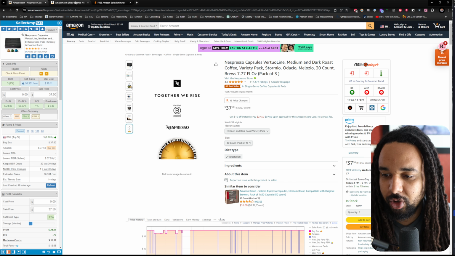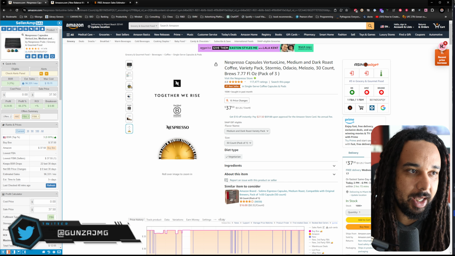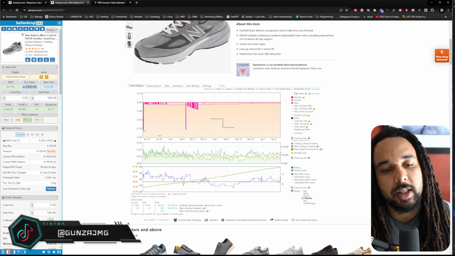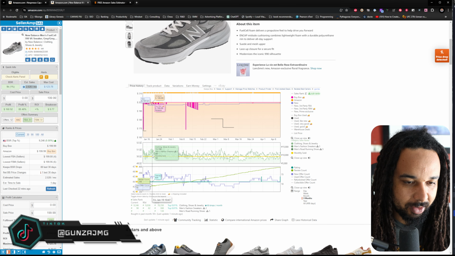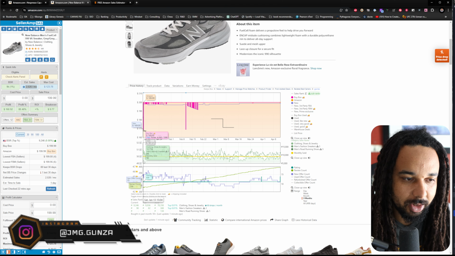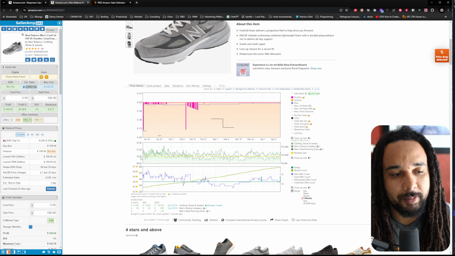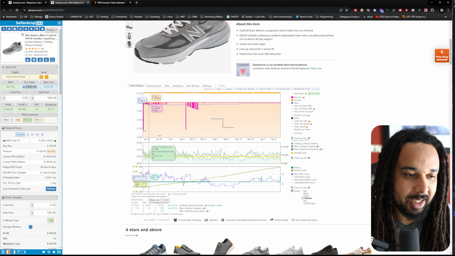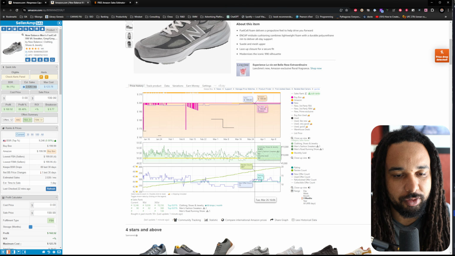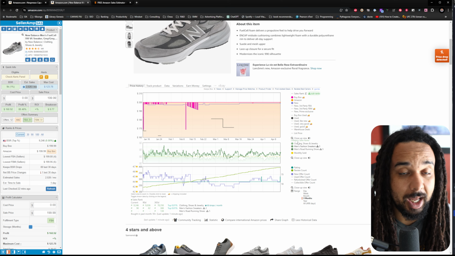On some listings, they are showing this to you for variations as well, but it's not the case on this listing. But there's a new feature: you see this yellow line and these small carts. It is telling you how many times this variation has been selling in the past month. And I believe that they are getting the data from Amazon directly.